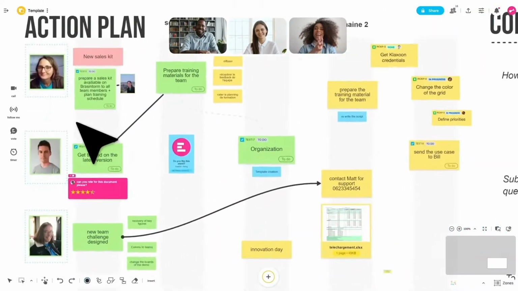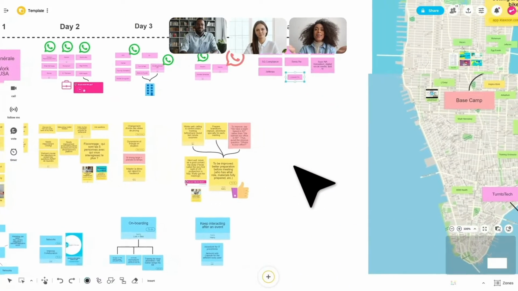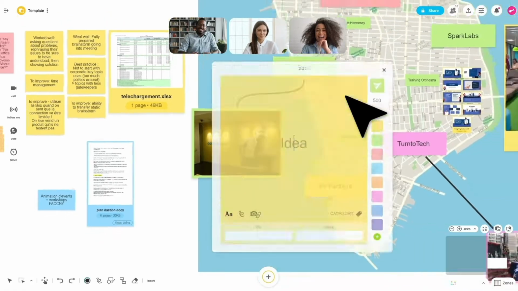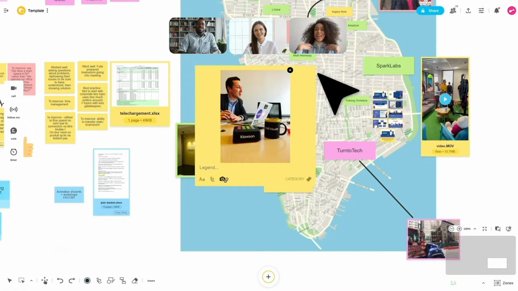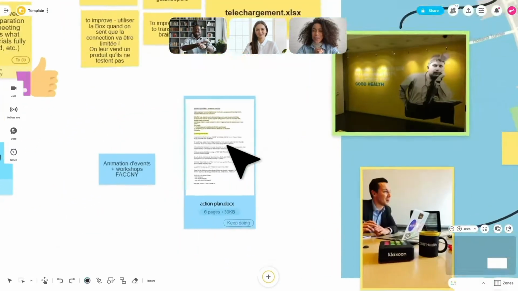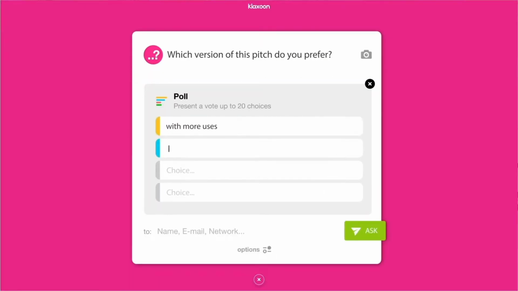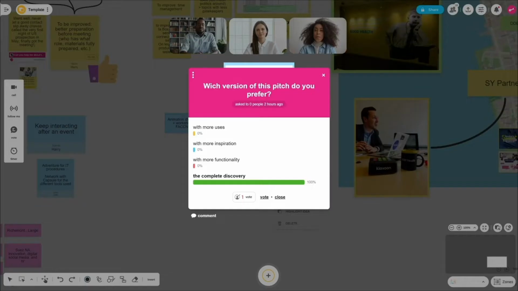Collaborate visually. Centralize and share all types of information, documents, and files in a secure and safe way. Look deeper into topics and structure your thinking. Ask voting questions, poll questions, etc. directly on the ideas. Get feedback and make decisions faster, even with people who are not present.